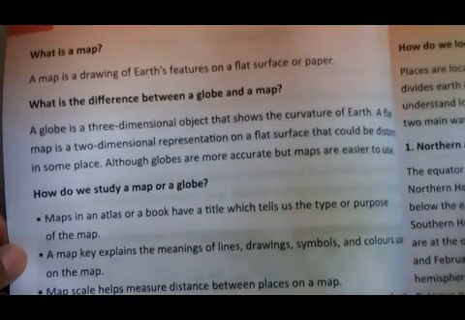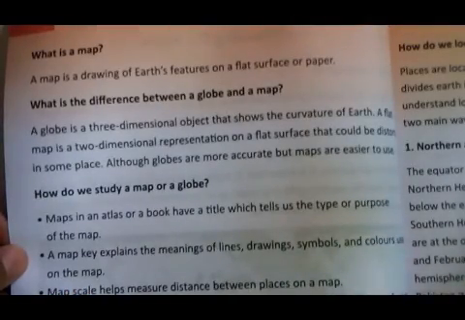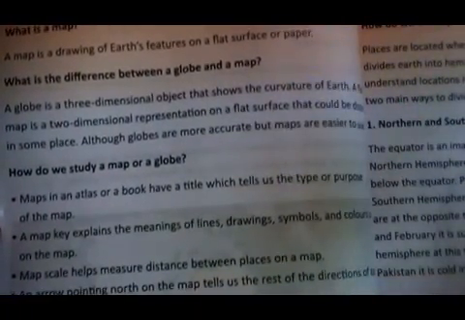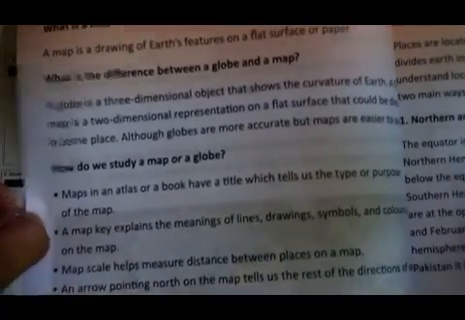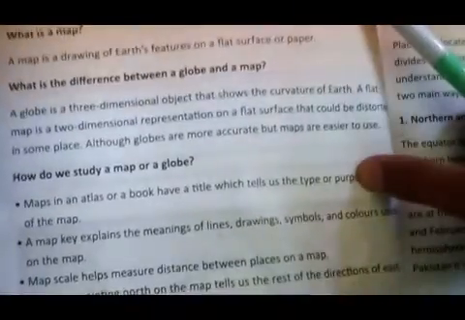What is a map? A map is a drawing of Earth's features on a flat surface or a paper. This is the picture of a map, and this is the map of Pakistan. So students, it shows the different places on the earth. What is the difference between globe and map? What is the main difference between globe and map?